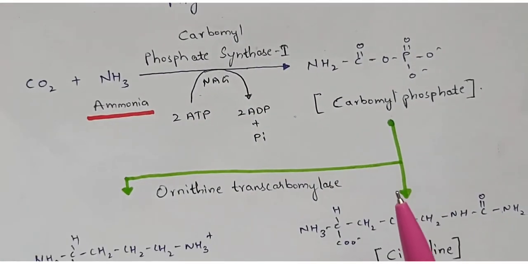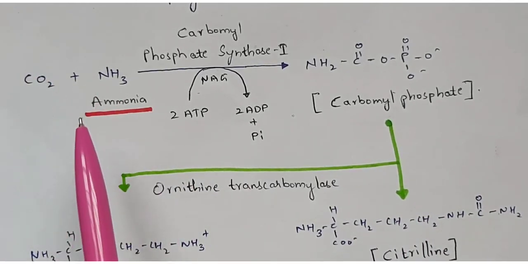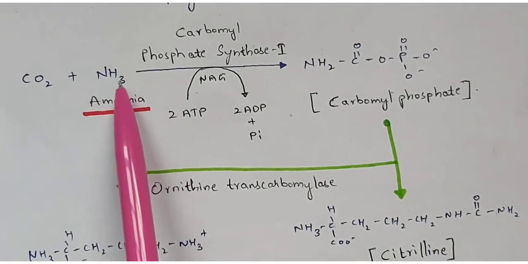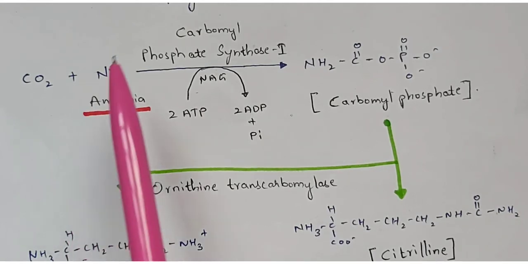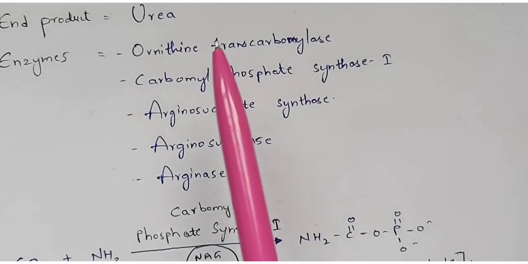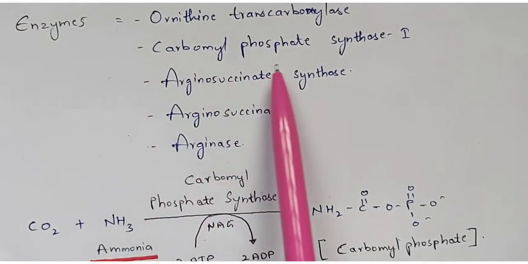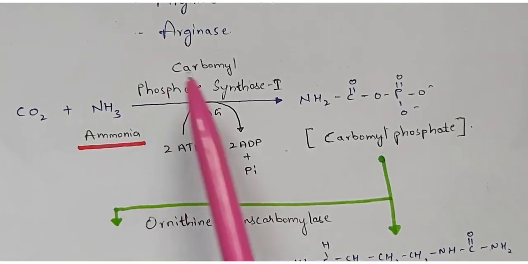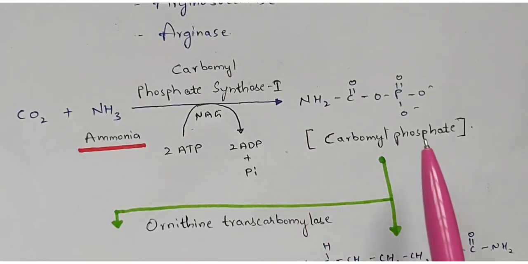Please note down the structures while I'm explaining, so that you can easily understand and catch me. What I have said here, the ammonia will get converted into urea, right? So here ammonia will be used, and that ammonia will get combined with carbon dioxide, by using an enzyme called carbamyl phosphate synthase 1. So you are going to use one of the 5 enzymes here, carbamyl phosphate synthase 1, and it leads to the formation of carbamyl phosphate, right?